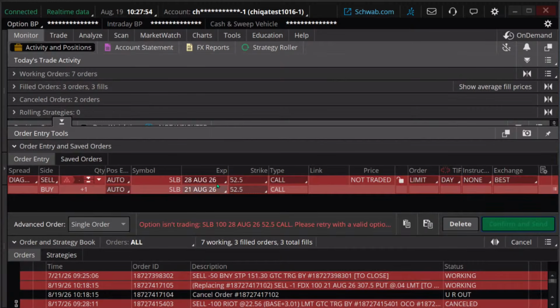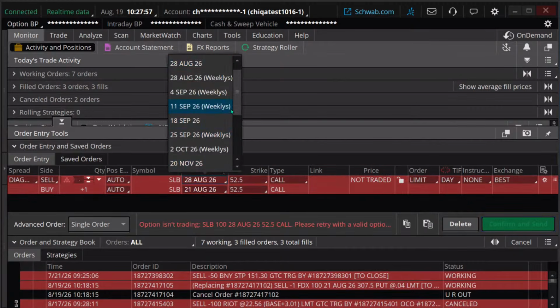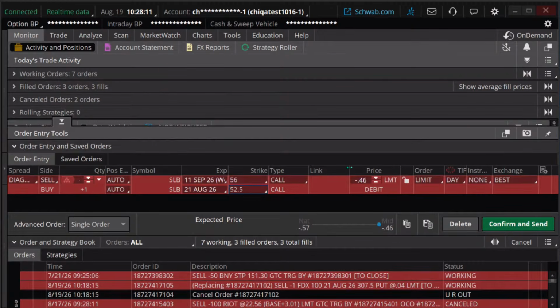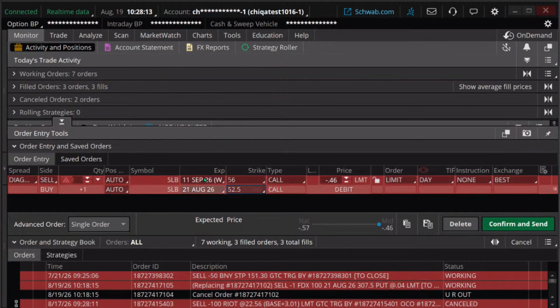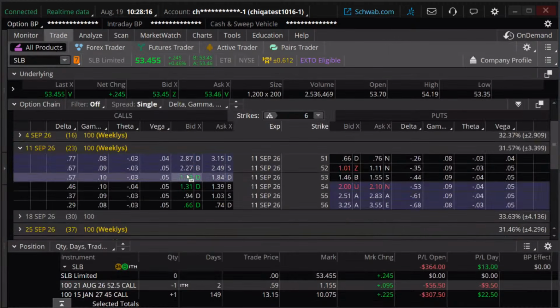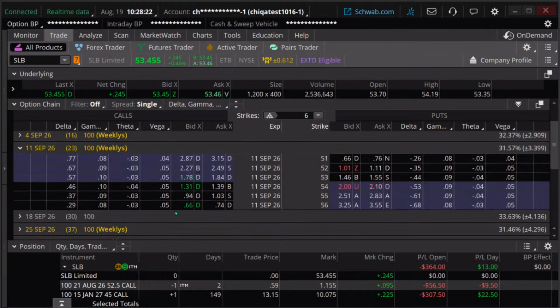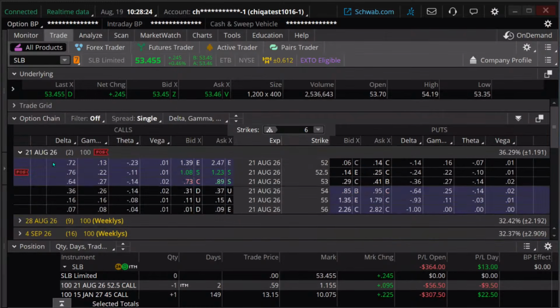So we're going to go to June. We're going to buy that back. We're going to go to September 11th, and we said the 56. That's going to bring in a little credit, I think. Oh, okay. Hold on one sec. Let's just take a look at this because this went in the money. The 56, we're selling it for 66 cents. The current one we're in, it's actually not a credit. It's actually going to give us a debit in this case to roll this trade out.